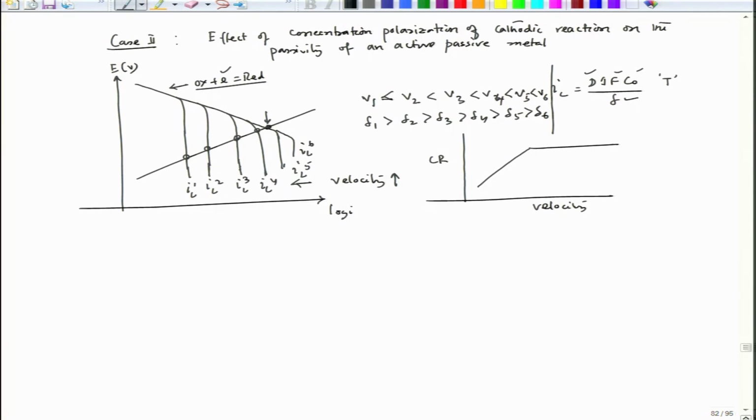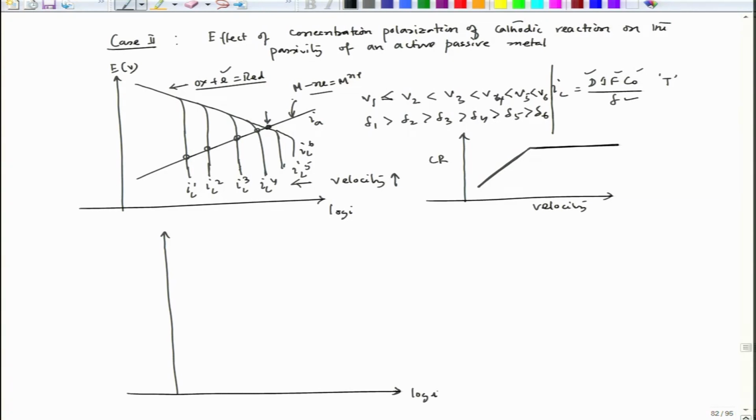Now, this is the situation of the active portion of the dissolving metal. So, this is M minus ne equal to Mn plus. So, this is polarization IA. So, in case of that, corrosion rate initially increases and then it remains constant. But what will be the situation if this interaction is with an active passive metal? In that case the situation would be very different.